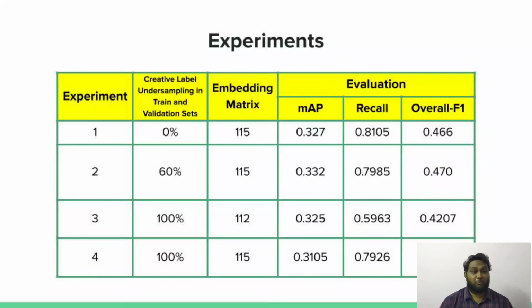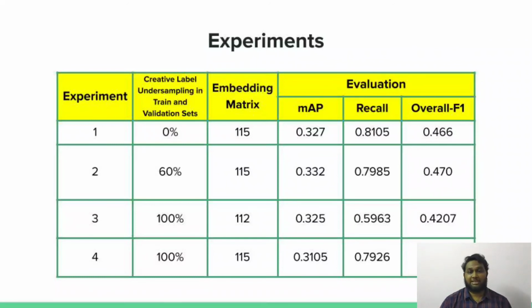Investigating further, we removed the creative label completely from the training and validation split of the dataset. We also removed the 3 semantically similar sentiment labels, creative, invented, and productive, from the embedding matrix. We trained the model on the mentioned data and tested it on the original test dataset containing the creative label. This is basically experiment number 3 as shown here. Experiment number 4 is similar to experiment number 3, but the only difference is that we held back the word embeddings as they are. We did not remove creative and its semantically related words from the embedding matrix. The test data for all the experiments is the same.